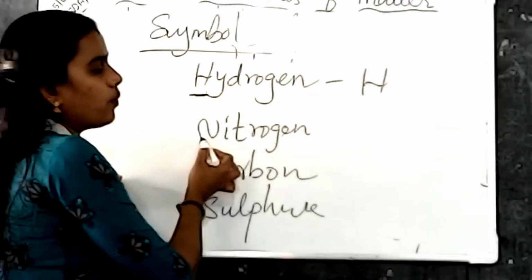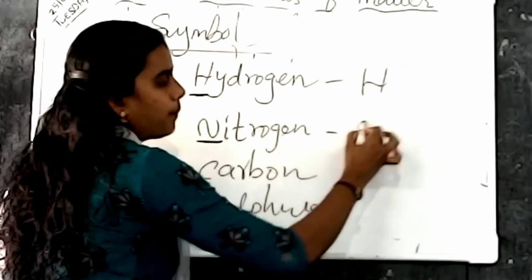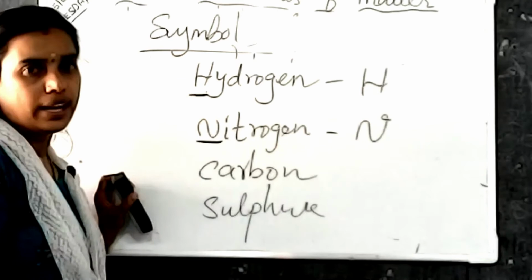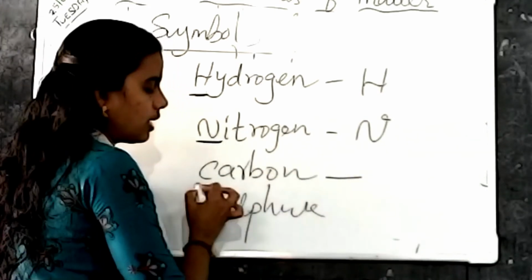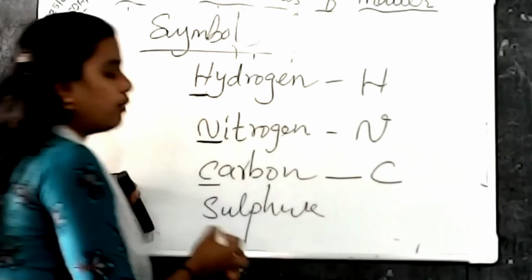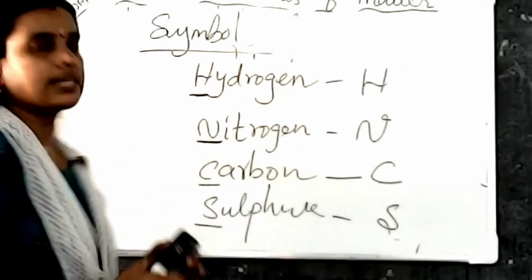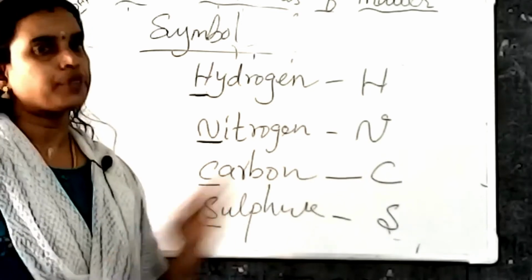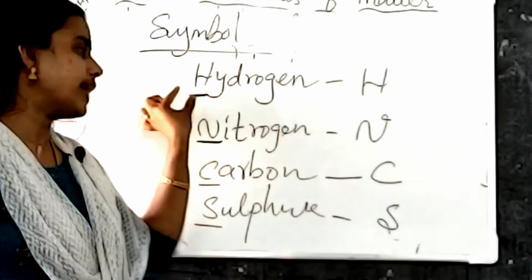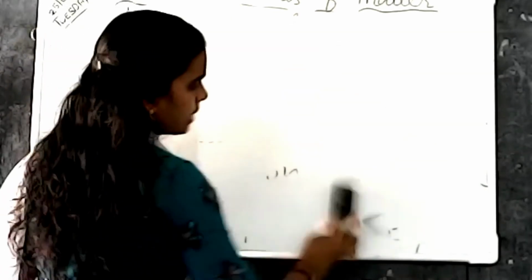Then what about the second one? Nitrogen. What is the first letter here? N. So capital N is the symbol for nitrogen. And what is the third one? Carbon. Then what is the symbol for carbon? C. First letter. Then what about sulfur? S. So these are the elements based on their first letter only. This is our first rule. Some of the elements are based on their first letter, in capital.